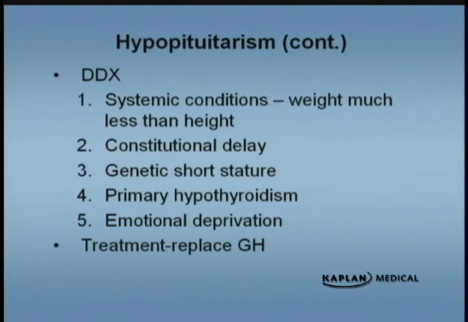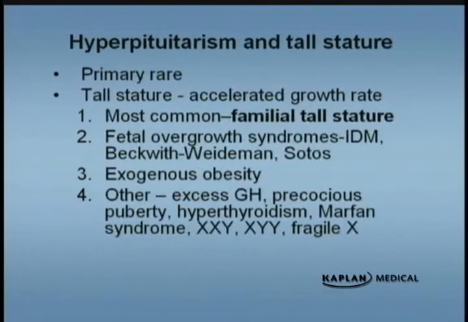Hypothyroidism, so you will do thyroid function tests as part of your screening. And also emotional deprivation, what they call emotional or deprivational dwarfism. This leads to children who have basically failure to thrive and poor growth overall. The treatment of hypopituitarism is replacement with growth hormone.